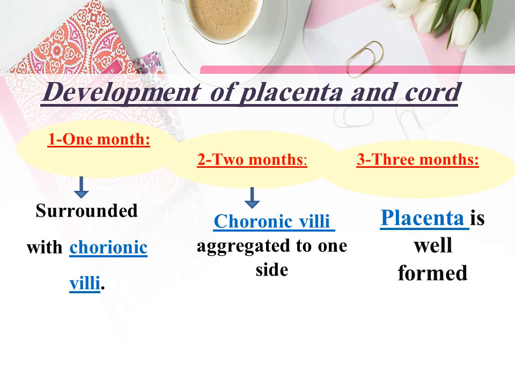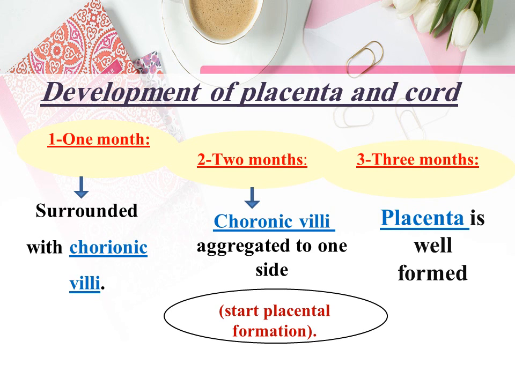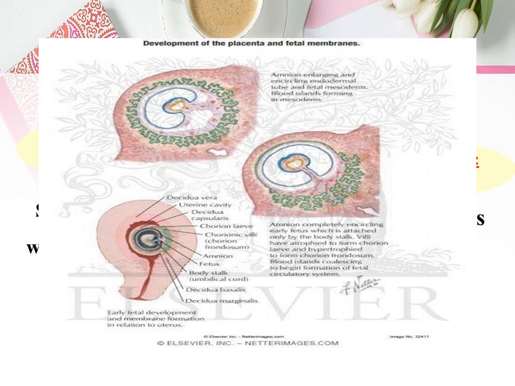3 months. At 1 month, the chorionic villi surround the whole baby. At 2 months, chorionic villi aggregate to one side. At 3 months, placenta is well formed. As we see, at first it surrounds the whole baby, then aggregates to one side, then complete formation of the placenta.